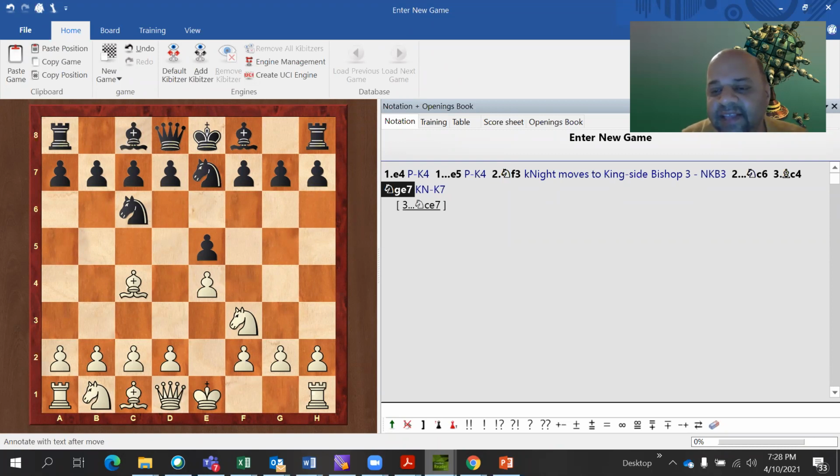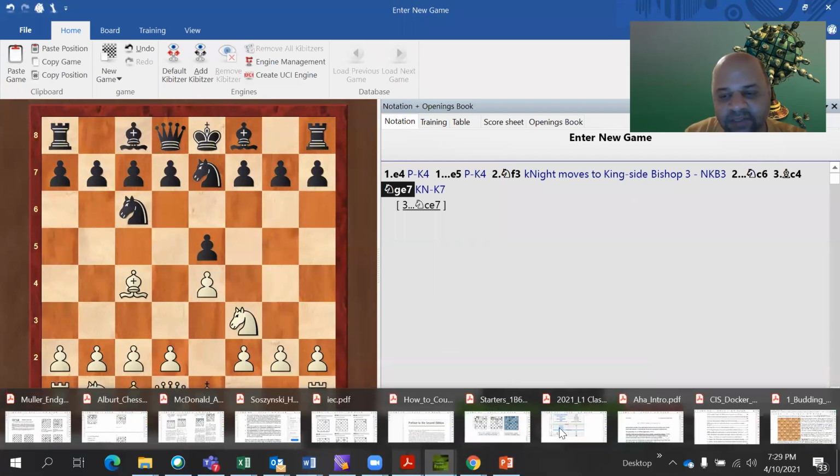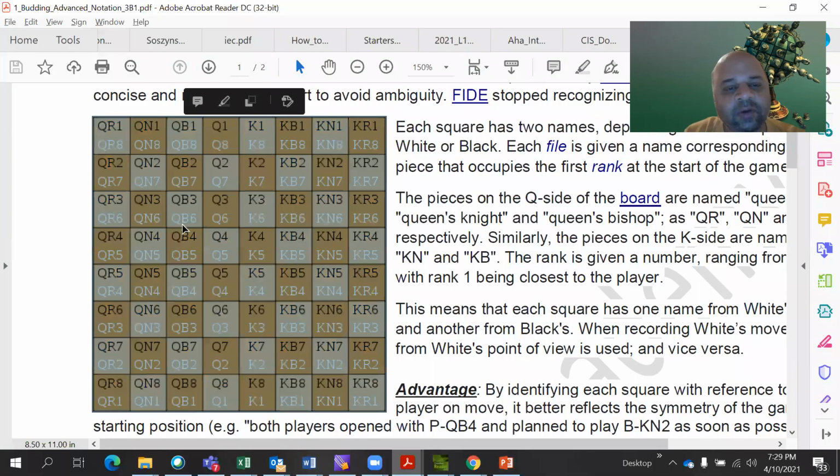No, not NKGE7, that is not how. You are confusing it. E7 is in the algebraic notation, A, B, C, D, E. In descriptive notation, it is only what is written on this PDF. There is no E even here. There is only queen 1 to queen 8, queen bishop 1 to queen bishop 8, queen knight 1 to queen knight 8, and queen rook 1 to queen rook 8.